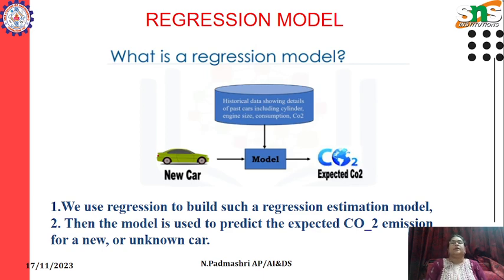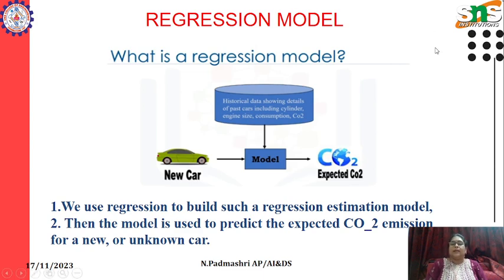With the help of the previous values, we are going to predict what can be the new model. With the data available here, we are going to build a model of a car. We use regression to build the regression estimation model. So with the past data, we build a model, and I'm going to estimate the expected CO2 emission.